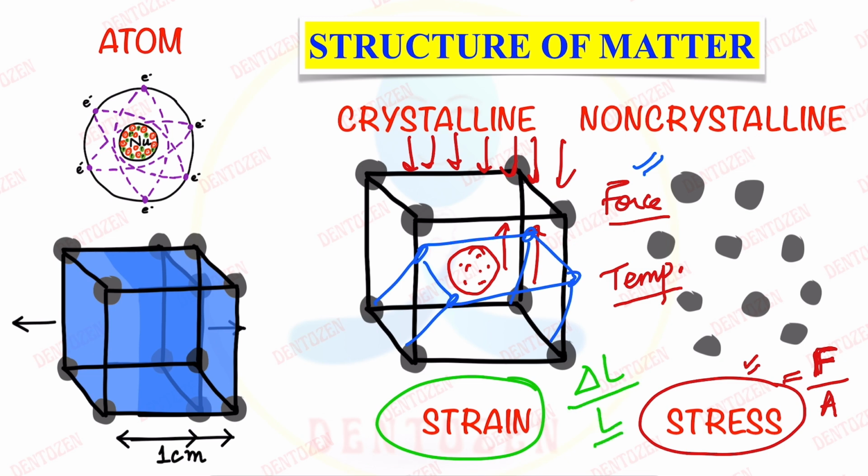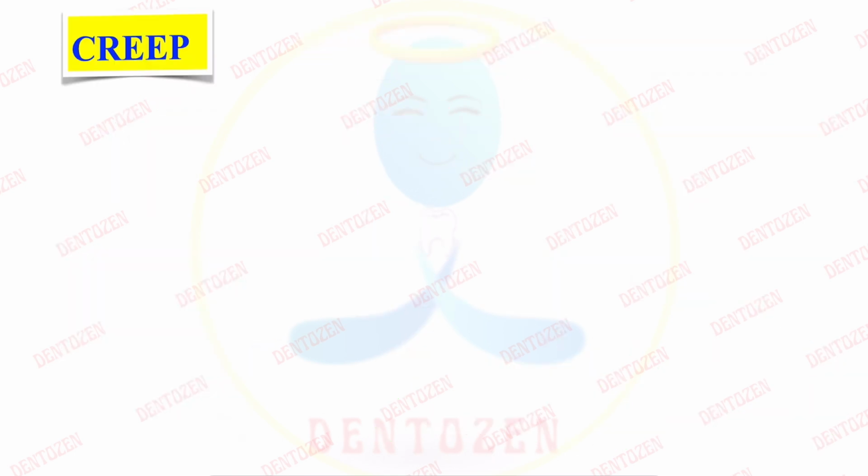So, the two important terms are stress and strain. Stress is the force acting upon the material per unit area, and strain is the distortion that happens in the material due to this stress, and that will be measured as change in its dimension per unit of its original dimension. Now, let's understand what is creep and flow.